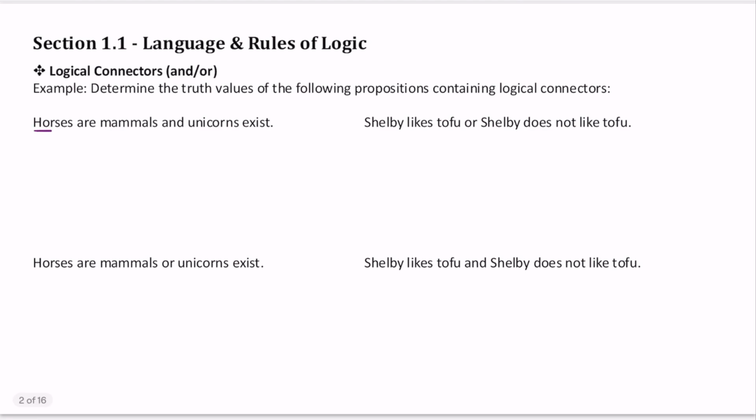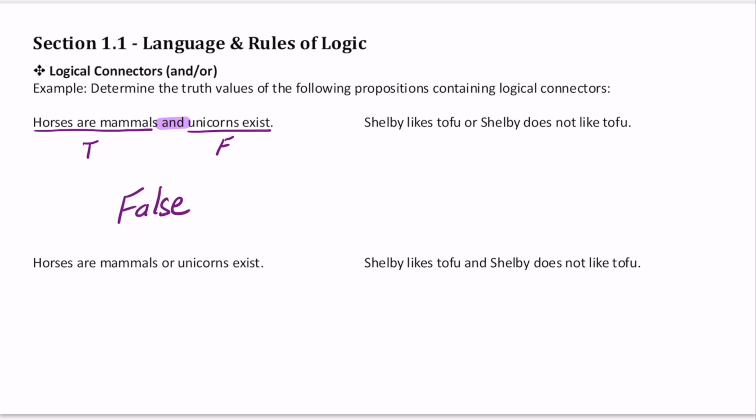First, we have the statement horses are mammals. By the definition of mammals, we can say this statement is true. The second statement says unicorns exist. There is no scientific evidence showing that unicorns exist. So, this statement is false. Since this proposition uses the logical connector and, both statements must be true for the proposition to be true. Since one of the statements is false, this proposition is false.